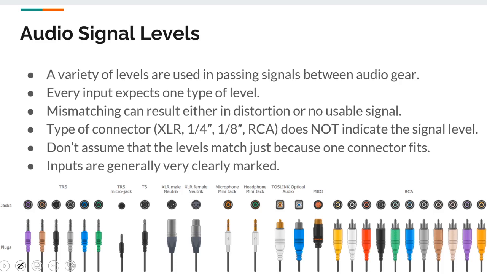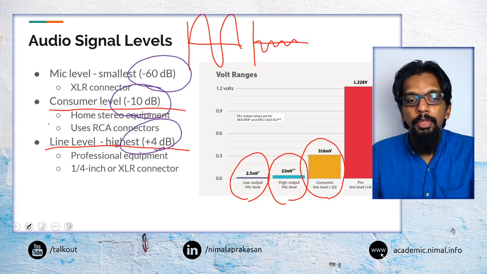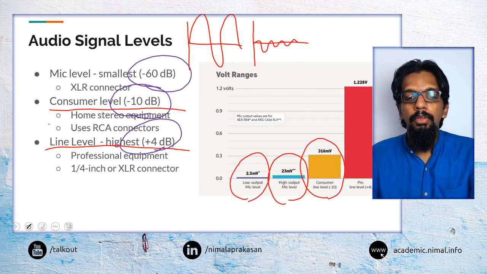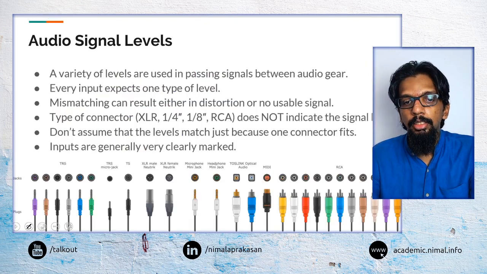One of the other things that we will think about is, even in the previous one we said different types of devices may be connected through different types of connectors.